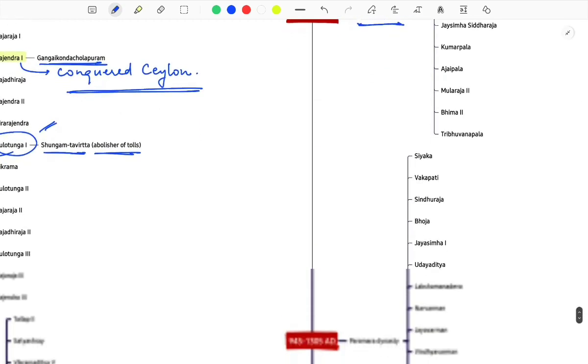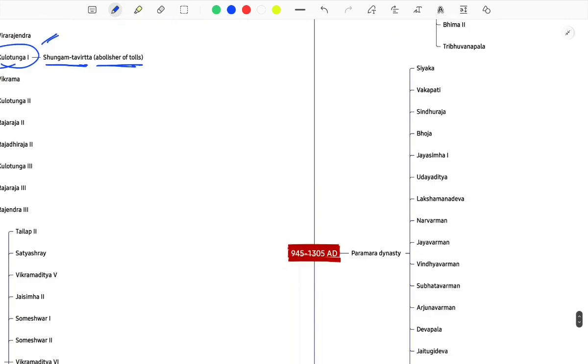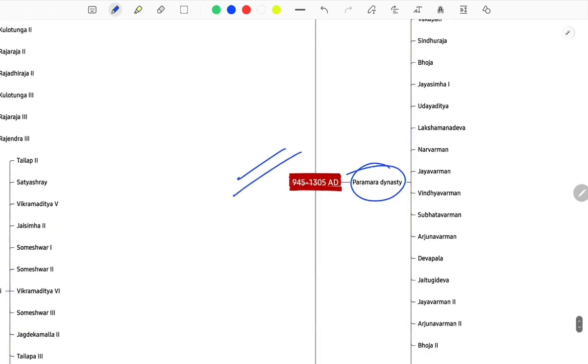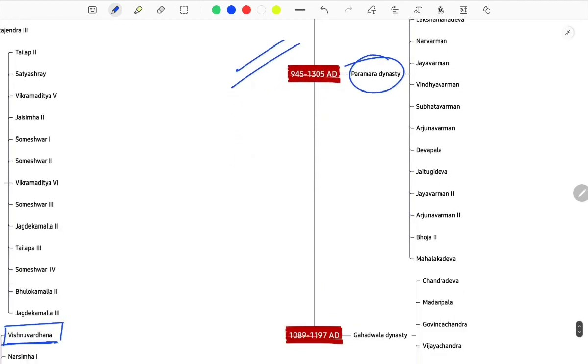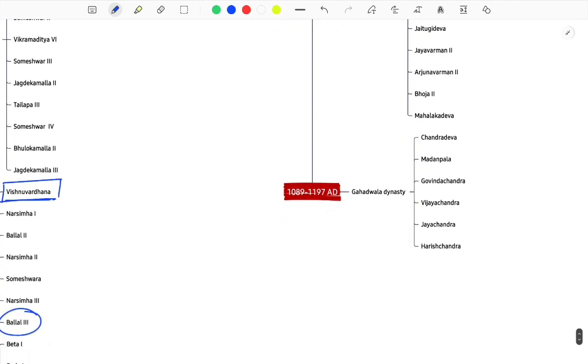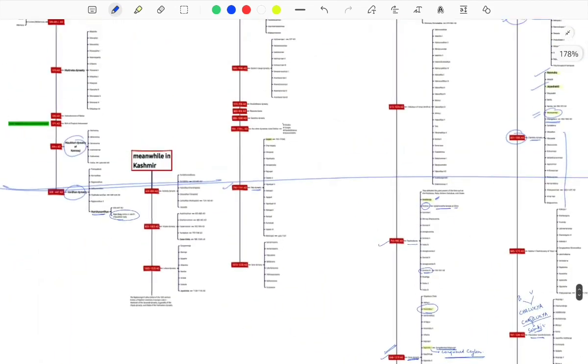Okay, so this was another dynasty. Then you have the Paramara dynasty ruling somewhere around 945 to 1305 AD. Okay, many kings. Gahadavala dynasty, okay, around 1100 to 1200 AD, let it be. So this was the thing.